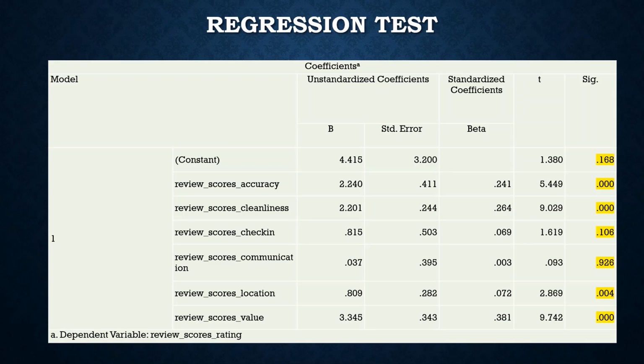Out of these 6 independent variables, we found that there are 4 statistically significant variables, whereas 2, which are the review scores on check-in and communication, do not have a significant effect on the dependent variable, as the values are greater than the p-value 0.05.